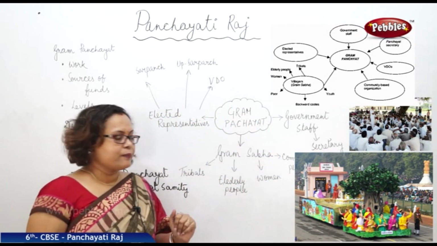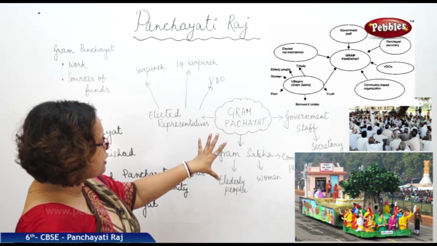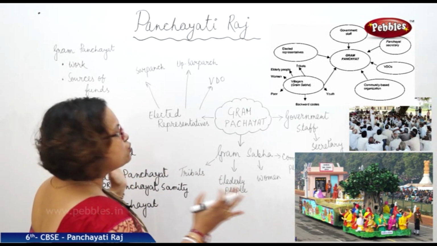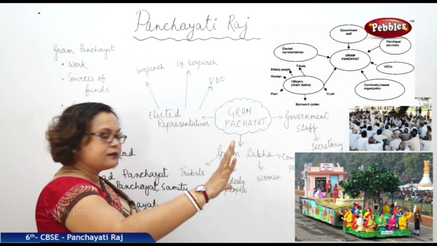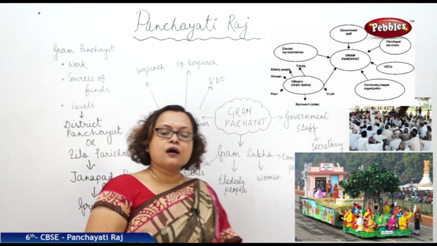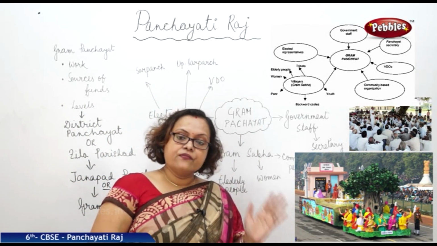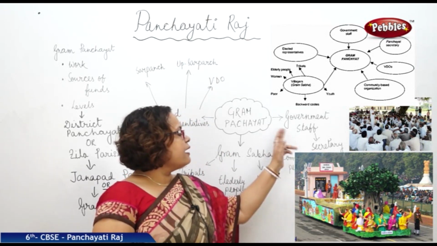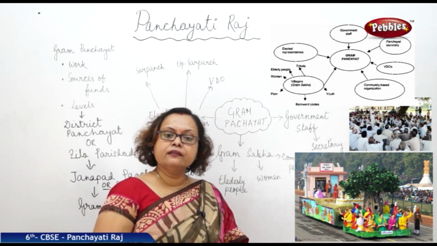Look at this mind map. If it is the Gram Panchayat, it is majorly divided into two parts. One part consists of government staff. Remember, these staffs are selected. They are selected government employees. They have a secretary who is leading the team.